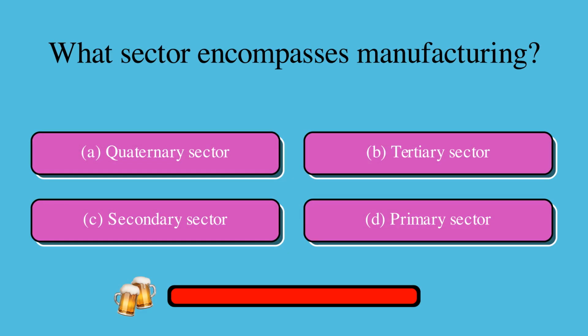What sector encompasses manufacturing? Is it A, quaternary sector, B, tertiary sector, C, secondary sector, or D, primary sector? The correct answer is C, secondary sector.